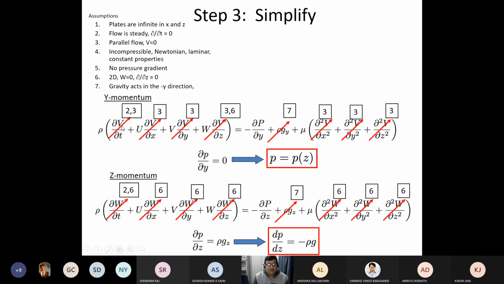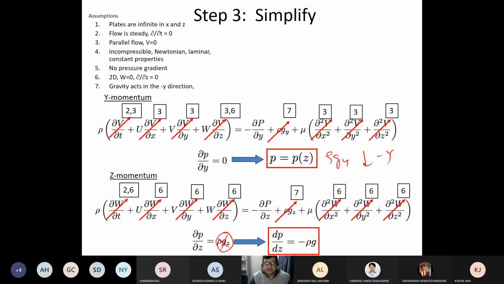Similarly, if I look at the Y momentum, there is an error here, by the way. This should be del P by del Z. The way we are doing it, you put this to be 0, and this is rho G Y, in the minus Y direction.